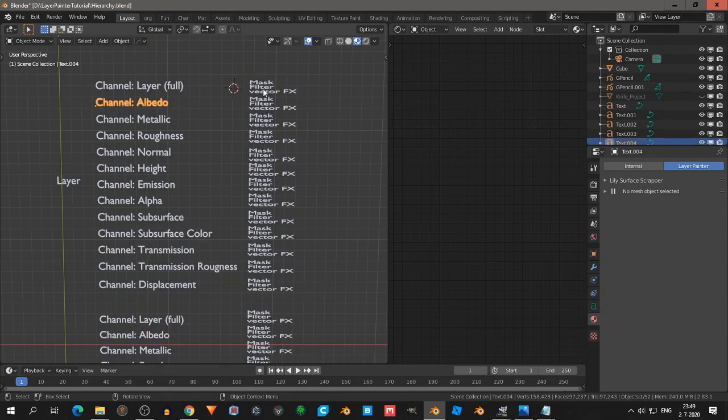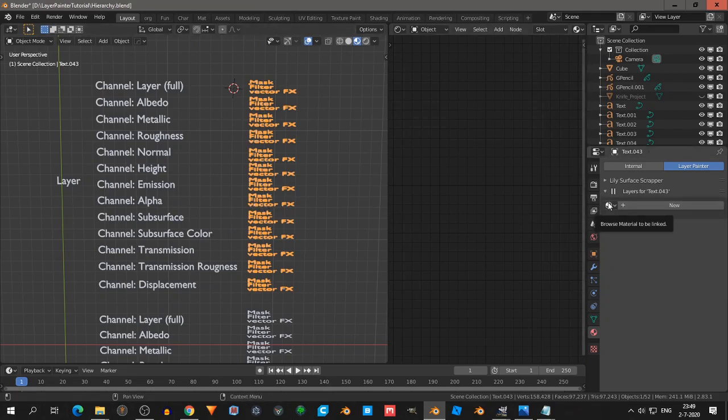Then you have a filter, so per channel you can have a filter for adjustments, like what we have seen a while ago with the roughness. And then you have Vector FX, like anti-tile and so on. So there are loads more things to do in the add-on, but I cannot discuss that in one video.